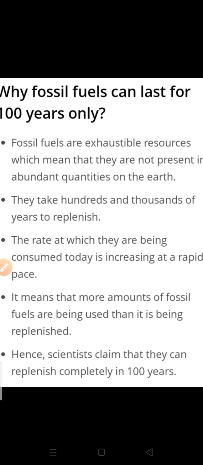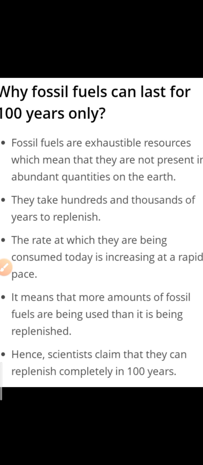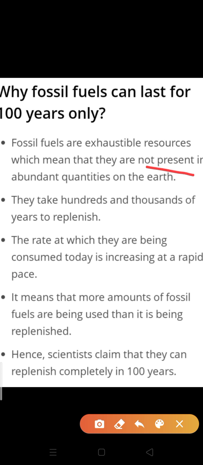Okay, so this is the last part of the same chapter. As we know, fossil fuels are exhaustible resources. They can be exhausted if we use them unnecessarily, or if we overuse them, because they are not present in abundant quantities.